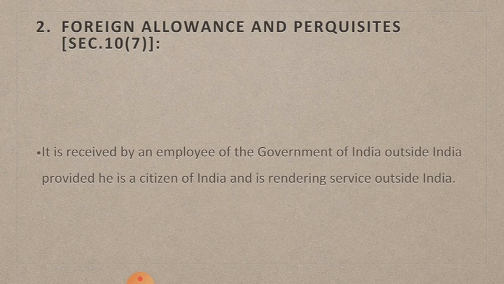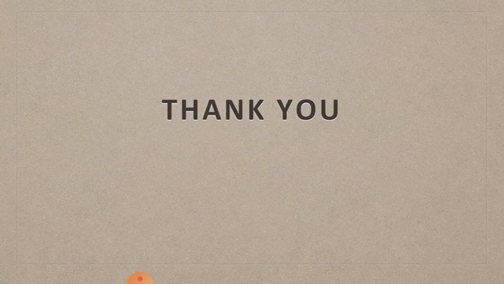Here any government employee serving outside India who is a citizen of India can claim this foreign allowance and perquisites. Employees other than government employees serving outside India cannot claim this deduction. So that is about the second one, foreign allowances and perquisites.